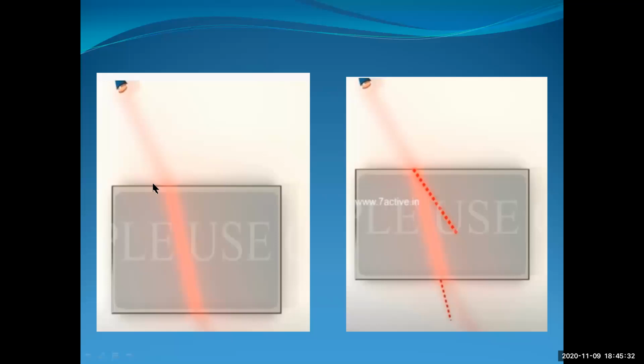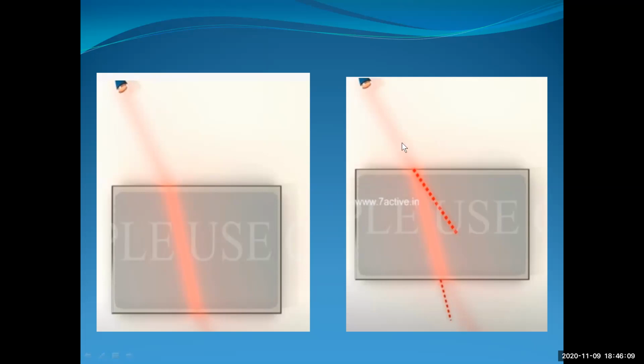See here. Now this is the glass slab. Now the torch light is on here. So what is happening? The light is traveling from the rarer medium, that is air, to the denser medium, that is the glass slab. Now what is happening? At the interface, the speed of the light from one medium to the other is getting changed, isn't it, students? Now the direction is also changed.